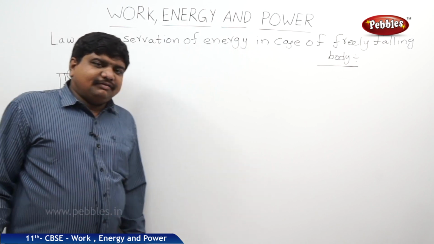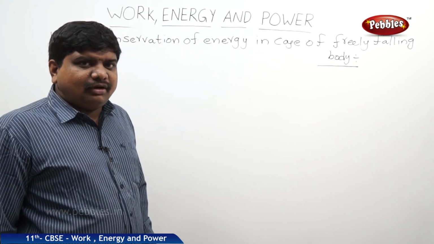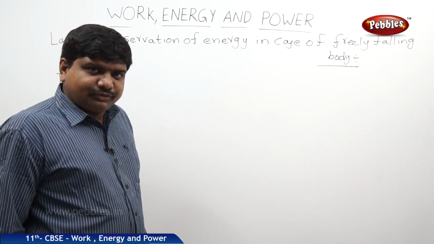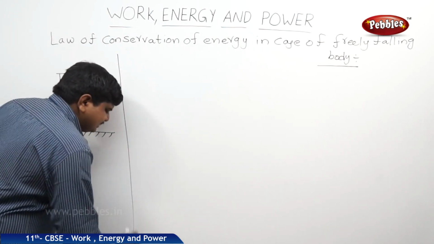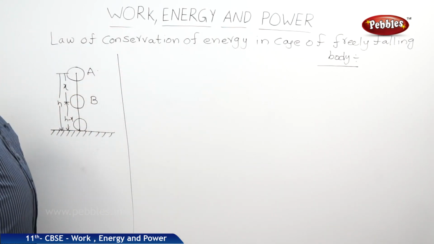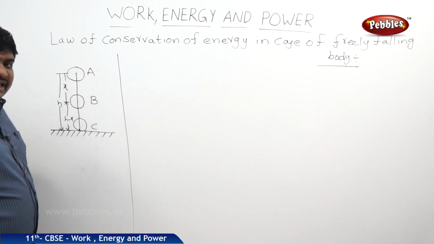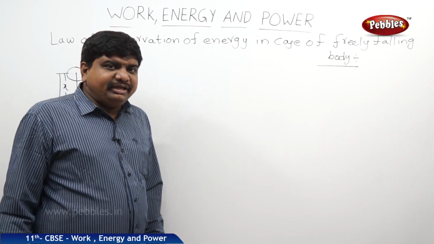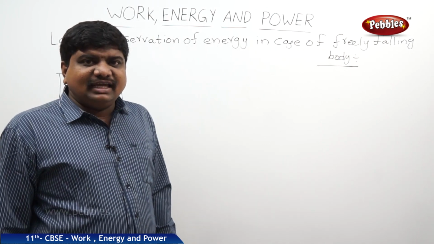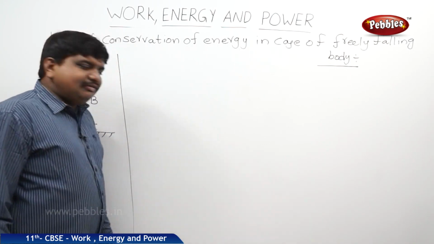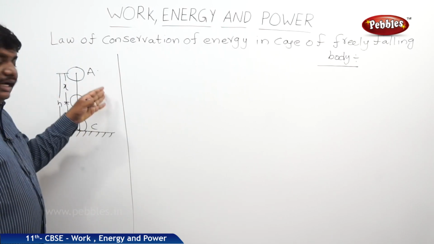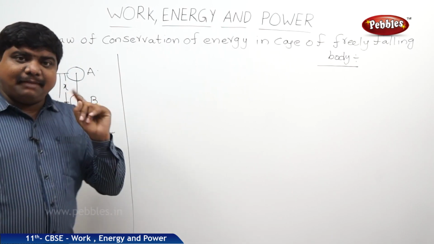These are the different physical quantities involved to explain this concept. Our duty is to prove that the total energy of this body at any position, whether it is position A at the top, position B in the middle, or position C exactly on the ground, should be the same.